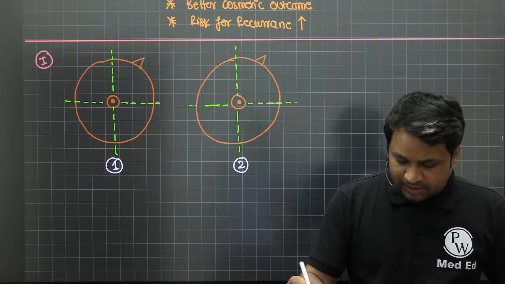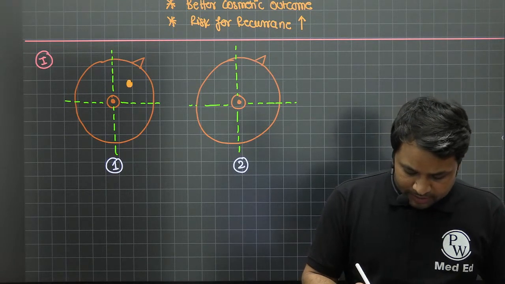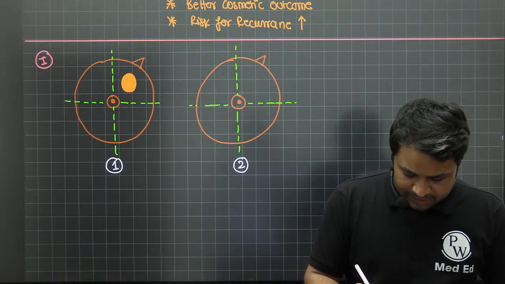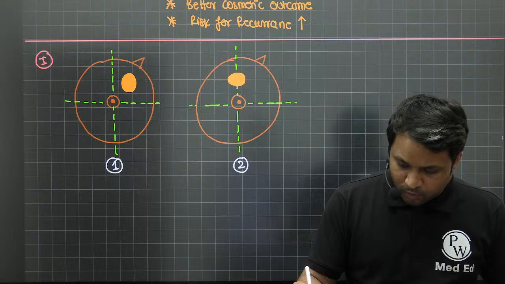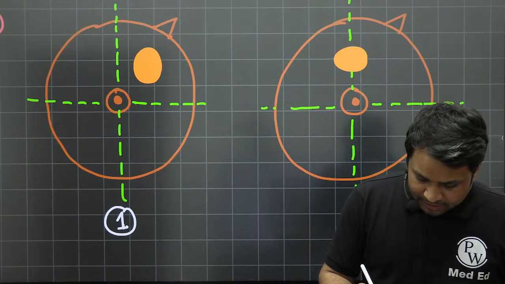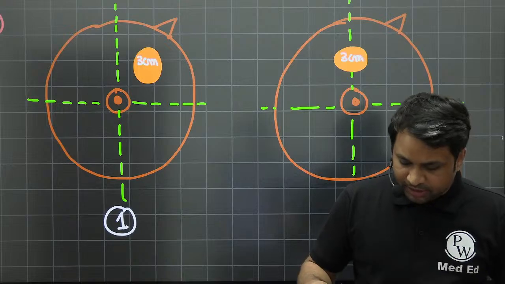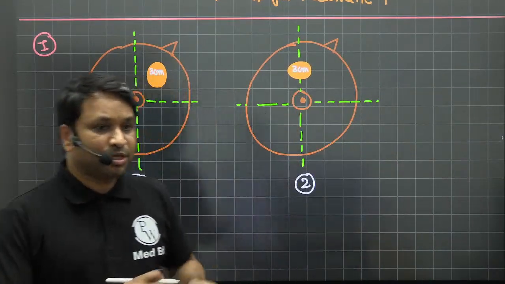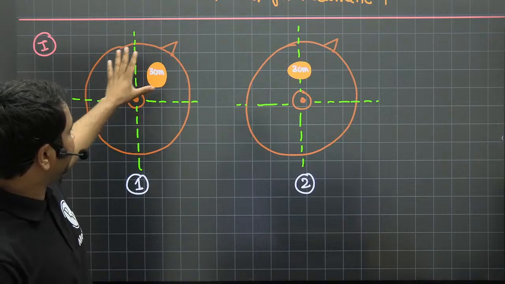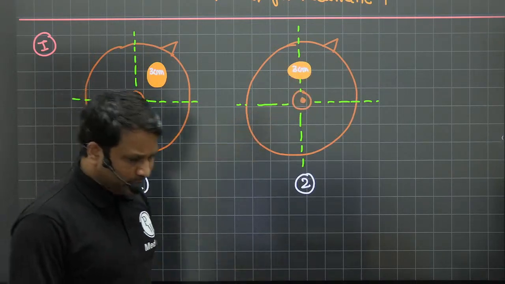In patient number 1, a 3 centimeter lump is here, and in patient number 2, the 3 centimeter lump is here. In both these patients, this is a 3 centimeter lump, right? So you have two patients. Patient number 1 has a 3 centimeter lump in the upper outer quadrant, and here you see this is going to cross two quadrants, right?